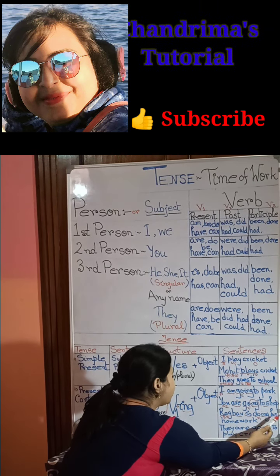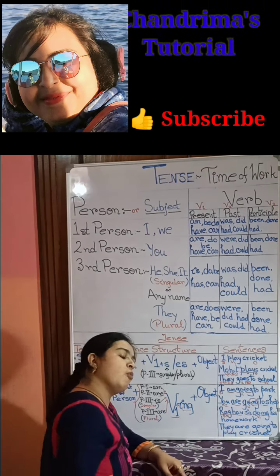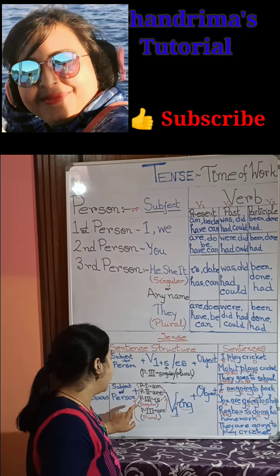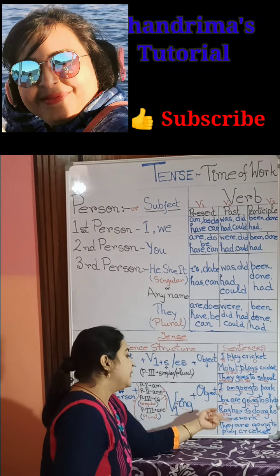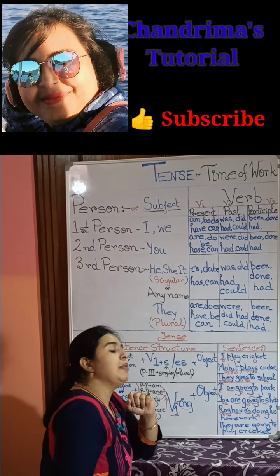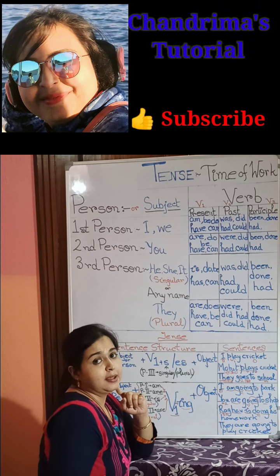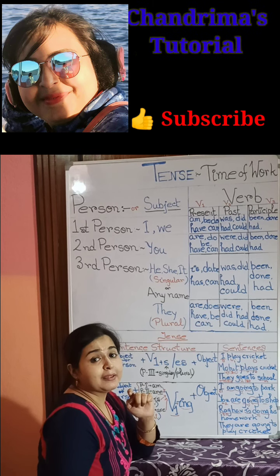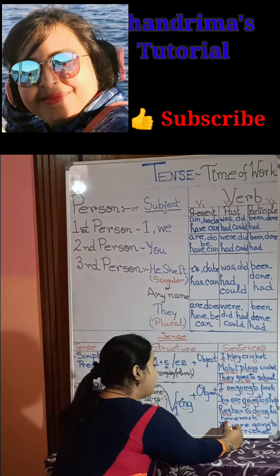Now, what is the rest of the portion? That is the object of the sentence, his homework. Lastly remains third person plural number. See, they are going to play cricket. Tell me, what is they? They, yes, third person plural number.